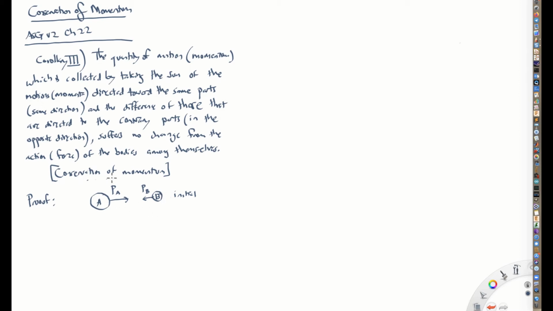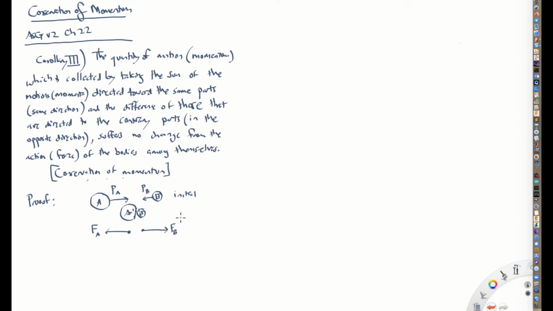The idea is that there are no external forces acting on this system or this pair of bodies. What's going to happen is they're going to collide when they hit the middle, and during the moment of their collision, so I'll draw it a moment later, they collide. There's ball A and B. And during that brief interval, whether it's a millisecond or a microsecond or however much time, there are going to be forces among the bodies, actions or forces acting on those bodies. So B is going to push on A, and A is going to push on B. So I'm going to draw a free body diagram that shows the force that's acting on body A during the collision and the force that's acting on body B during the collision.